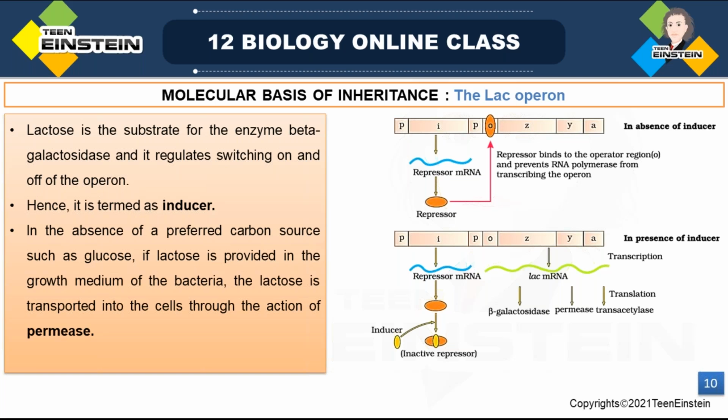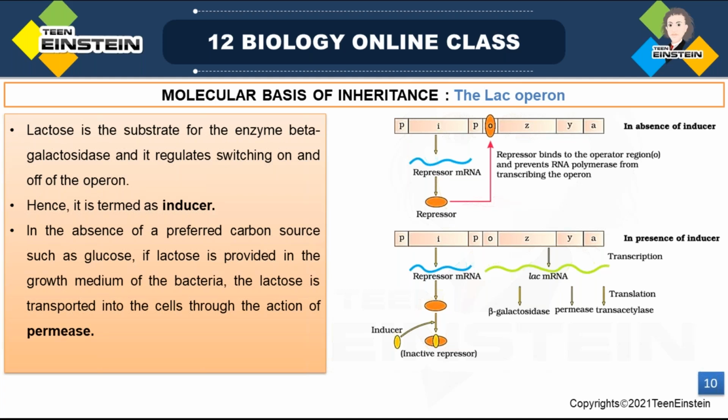It is termed as inducer. Here, this I gene, inducer. In the absence of a preferred carbon source such as glucose, if lactose is provided in the growth medium of bacteria, the lactose is transported into the cell through the action of permease. Got it? What is the role of permease?